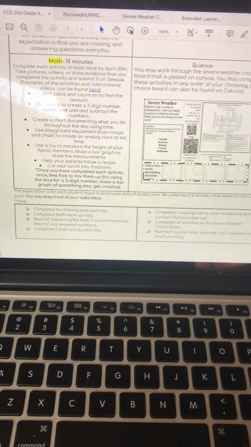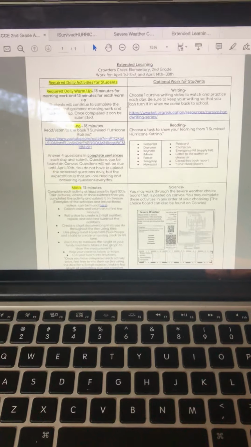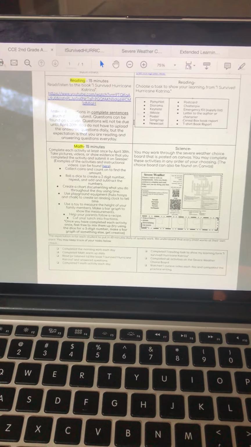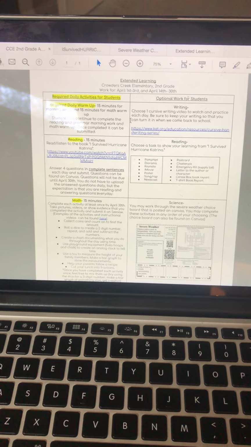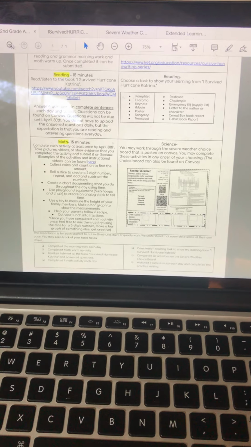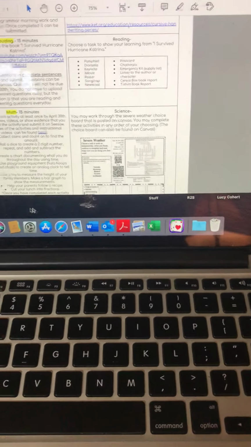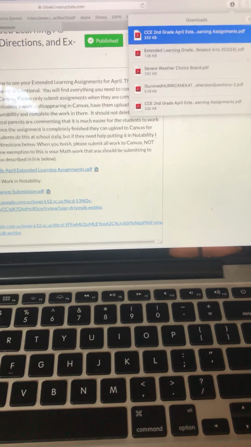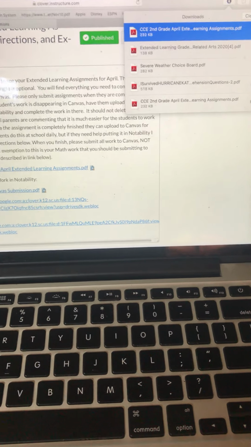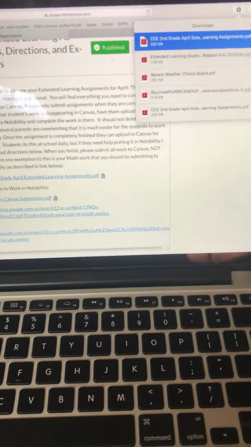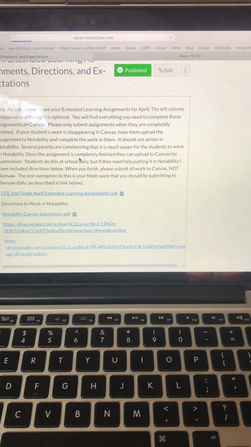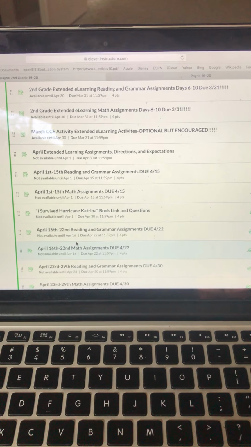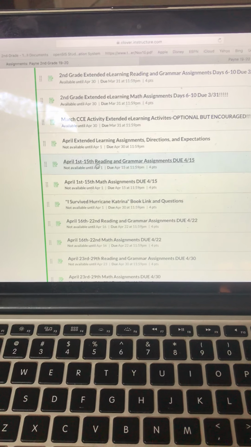So this sheet that I have up right now, this document, is what your child should be working from all of April. And if they're doing this and uploading it, looking at their assignments as they're completing them in Canvas, and making sure that they are looking at the due dates. I do try to send out emails. I just feel like some of my emails were a lot this time, and I'm hopeful that I do not have to send out quite so many if we are all working together to look at deadlines and due dates.